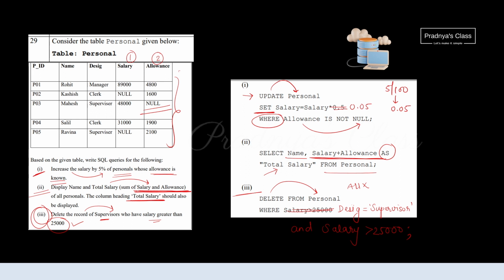If we look at the table, there are two supervisors, but Ravina's salary is not mentioned, it is null. So only the record of Mahesh will get deleted from the table. MySQL is very easy. Prepare it properly so that you can cover the marks.